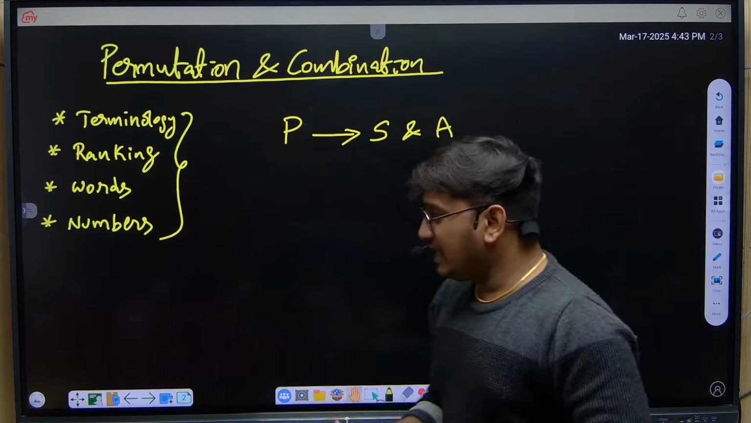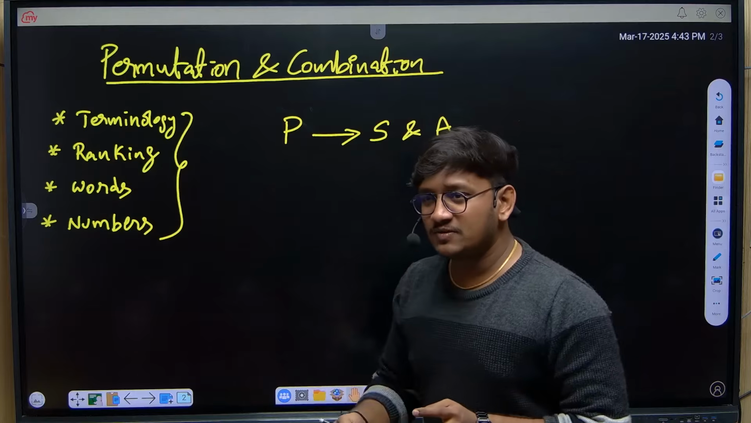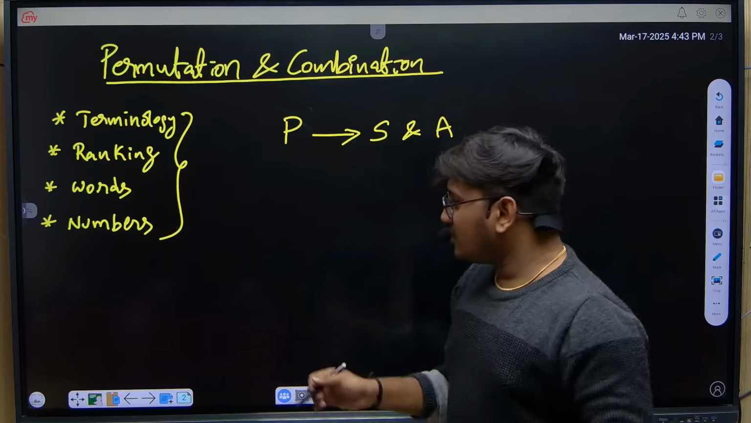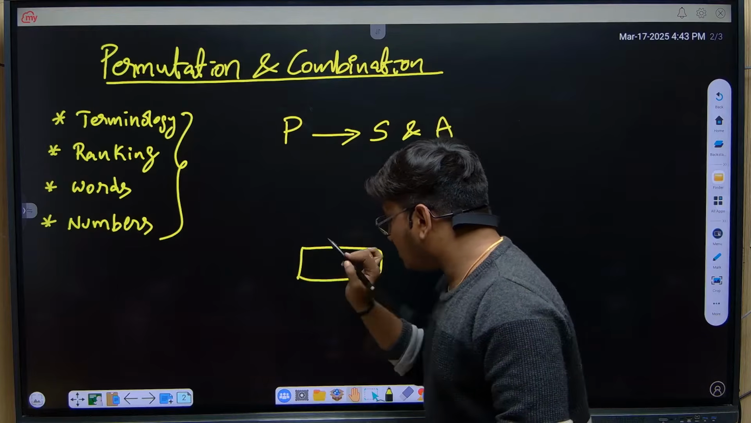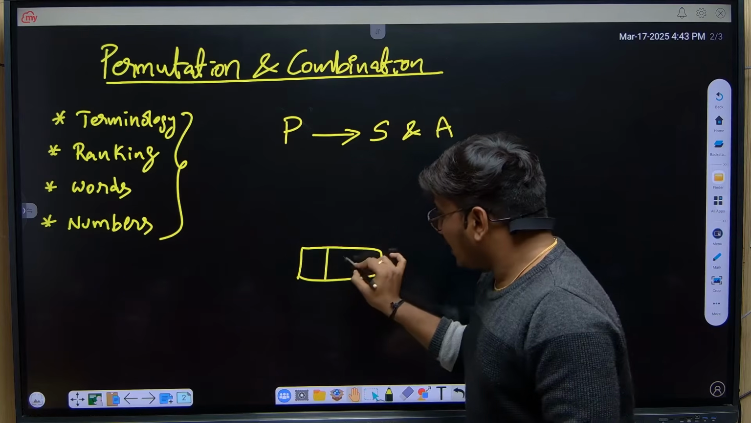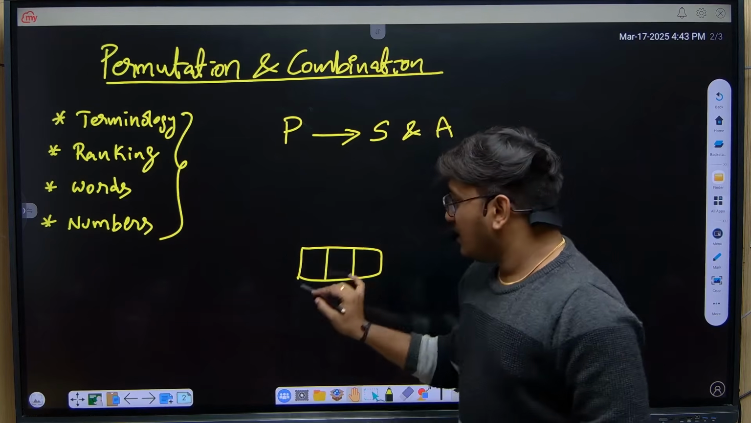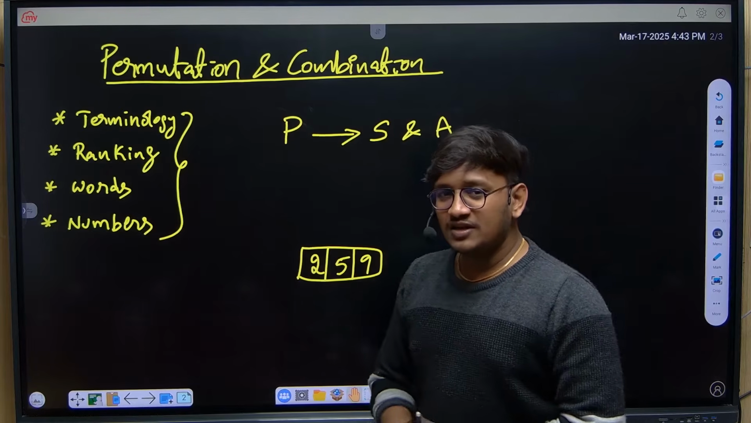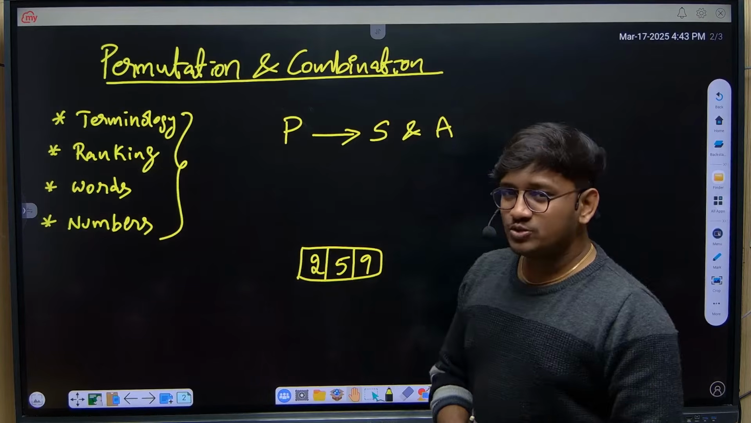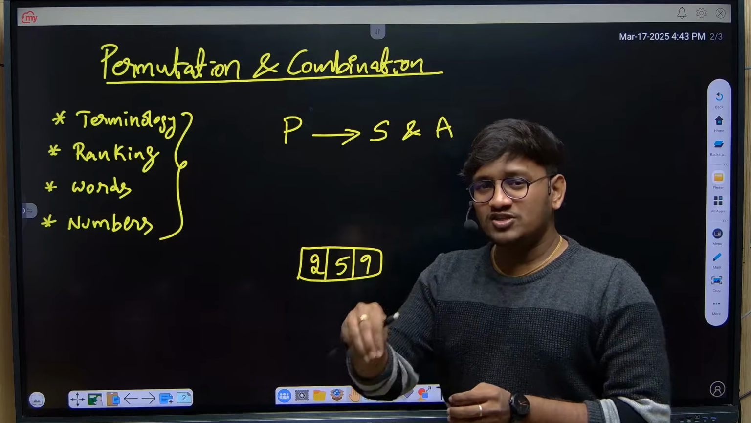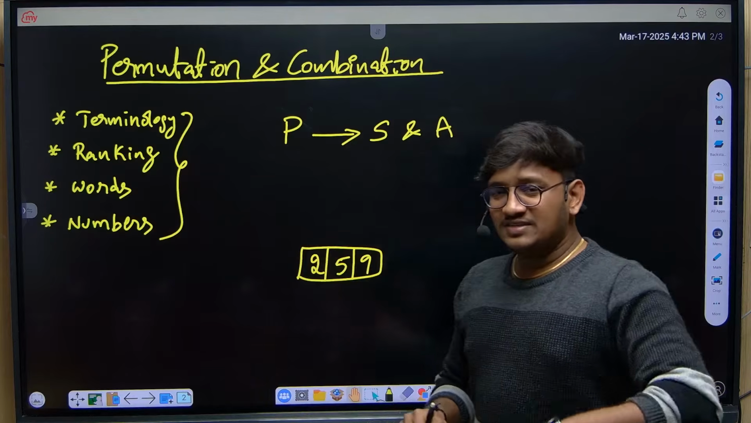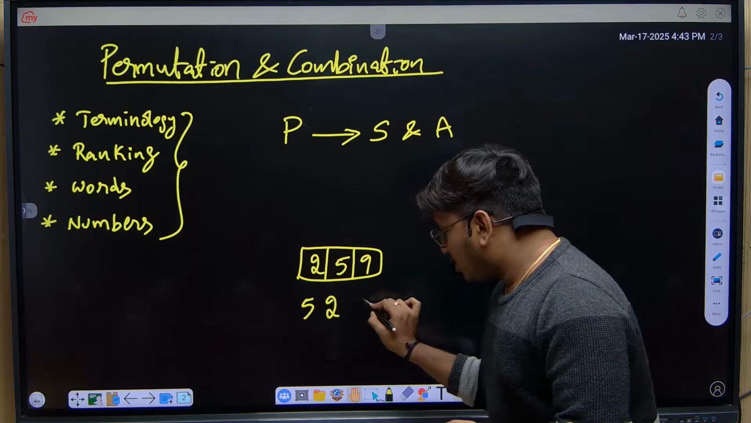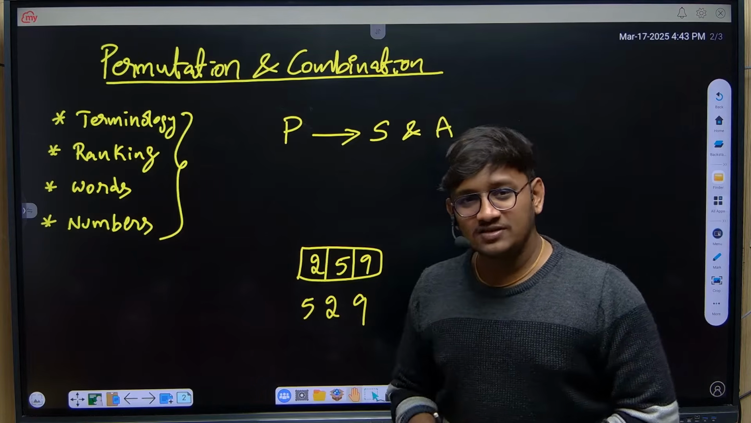Mostly we might have observed trolley bags. When we travel, we carry trolley bags, and I hope you have observed a number lock on them. Let's say there is a 3-digit number lock. If I set the code 259 for security purposes, after that we shuffle the code. Let's say someone is trying to open the bag and sets the code 529. Will the lock open? No.